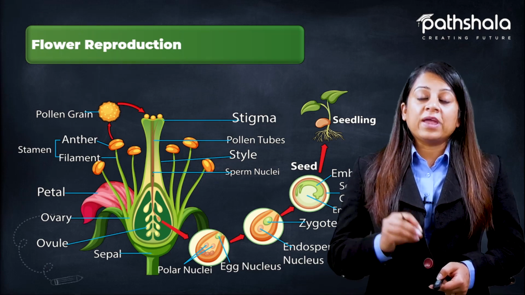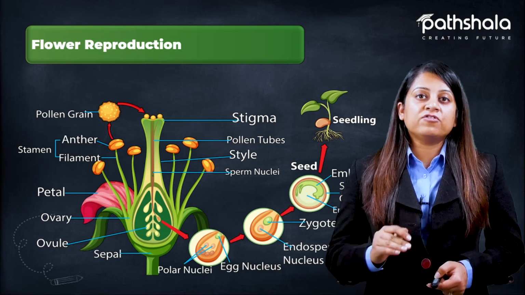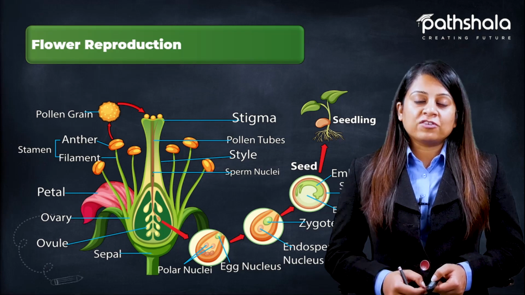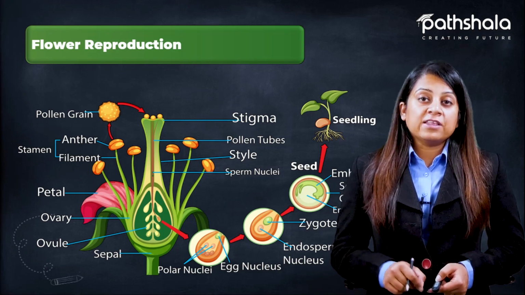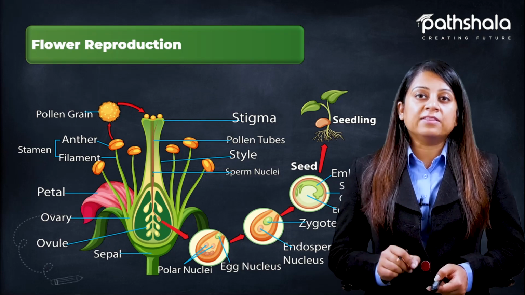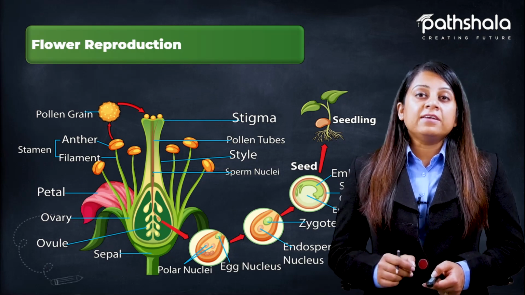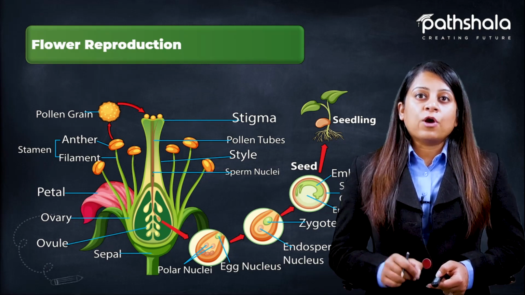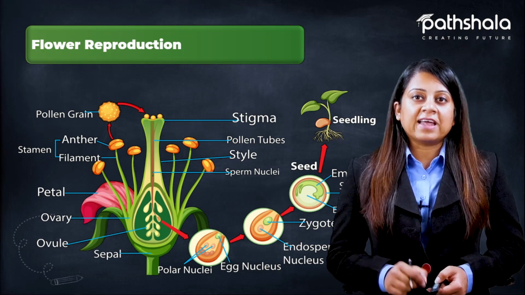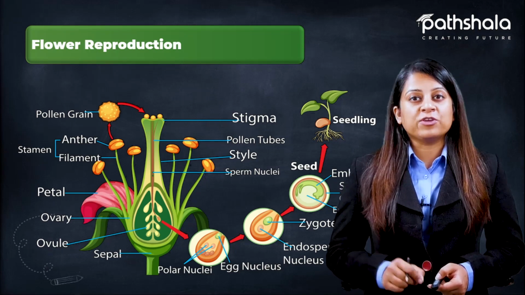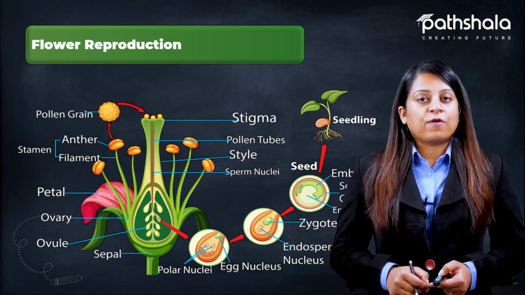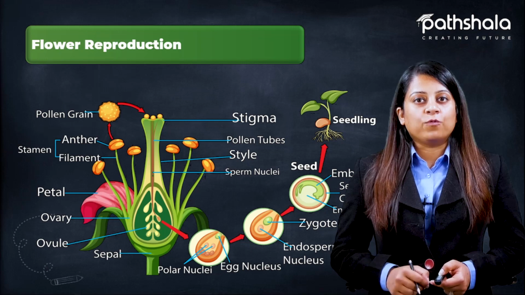After pollination, when the pollen grains reach the stigma, they germinate and a tube-like structure develops that is known as the pollen tube. In this pollen tube, two non-motile male gametes develop, and this pollen tube further enters the ovary, leading to the ovule. The pollen tube enters through the opening known as the micropyle, and through the micropyle, these two male gametes are released into the embryo sac of the female reproductive part, that is the ovule.